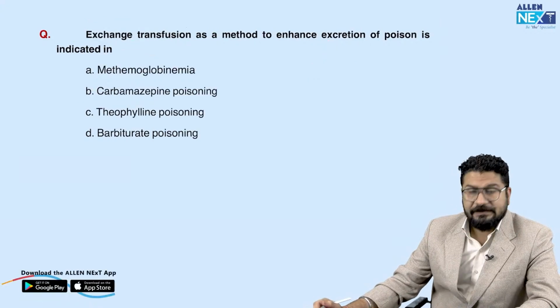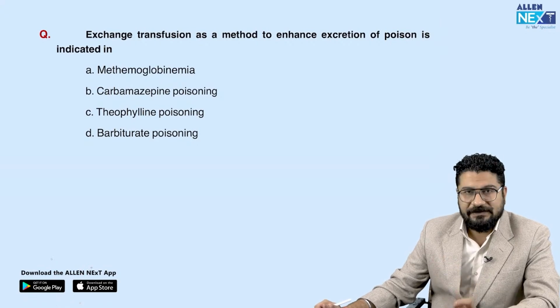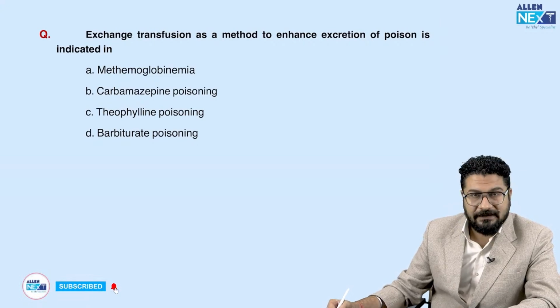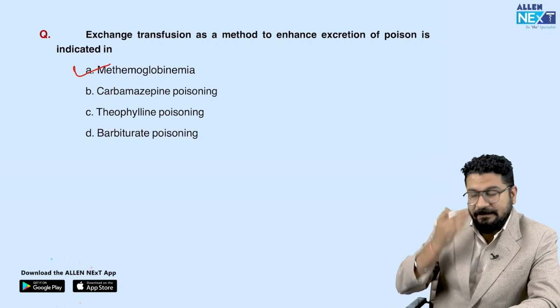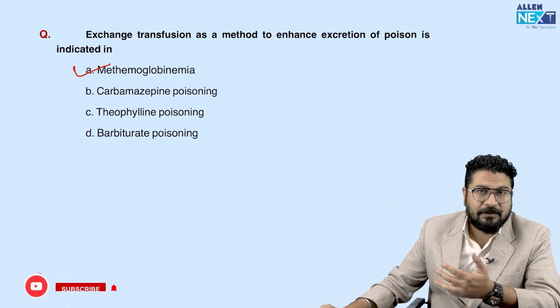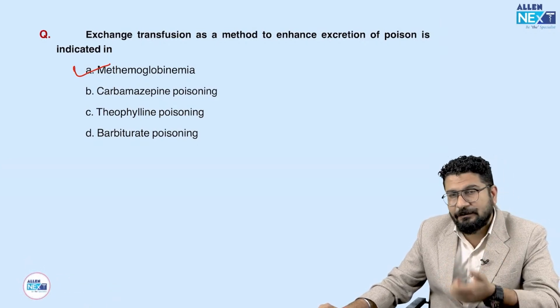Coming to the next one, exchange transfusion. So understand this. Exchange transfusion we do in a lot of conditions. Out of the given choices, we prefer this in treatment of methemoglobinemia. Is it clear? So remember, there are many conditions. It's given in Harrison, it's given in many forensic textbooks, where there are many other poisonings. There are many indications in medicine where we do exchange transfusion.